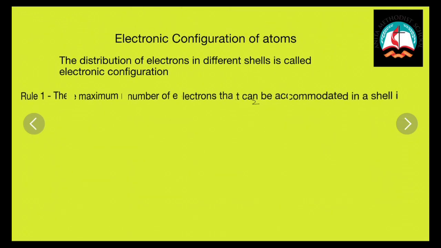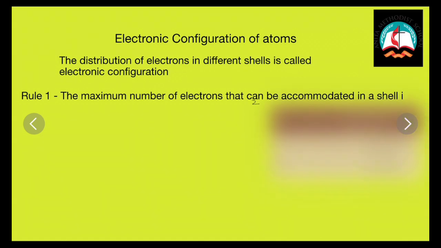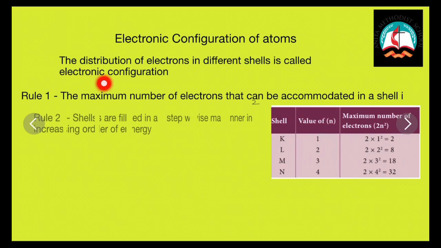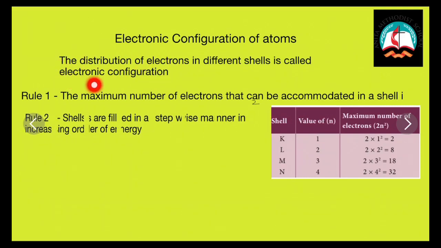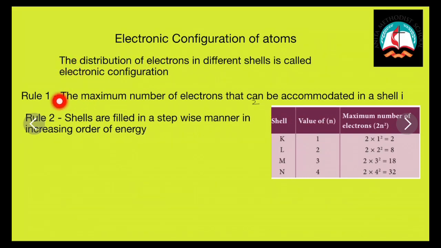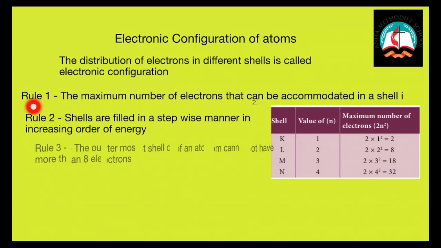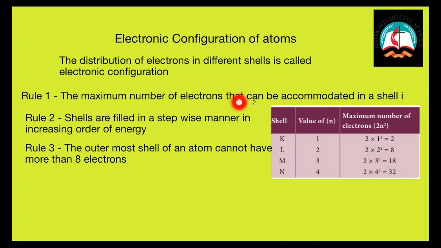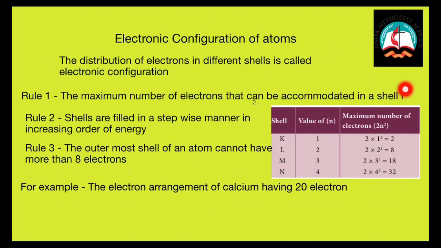Children, next we are going to study about the electronic configuration of atoms. The distribution of electrons in different shells is called electronic configuration. This is governed by some rules. The first rule says the maximum number of electrons that can be accommodated in a shell is given by 2n to the power of 2.